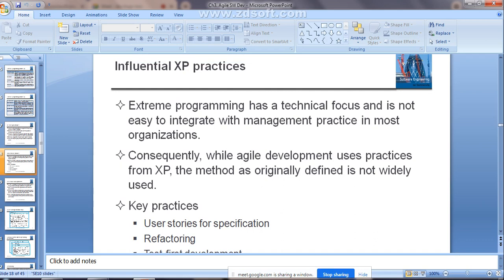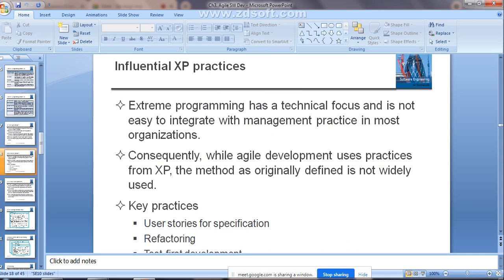Now we'll see influential XP practices, where exactly the XP practices will be used. Extreme programming has a technical focus and it is not easy to integrate with the management practice in most organizations. As already I told, it is one of the techniques in agile development. Agile developments always give a focus on the code, not on the designing part.